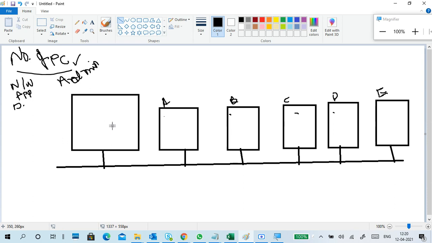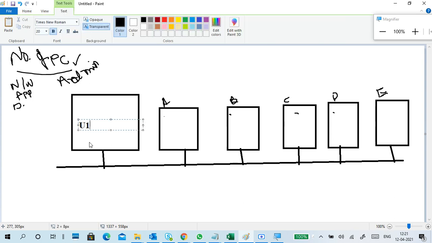and in that centralized PC I'll create all the accounts like U1, U2, U3, U4, U5, U6, U7, U8, U9, and U10.